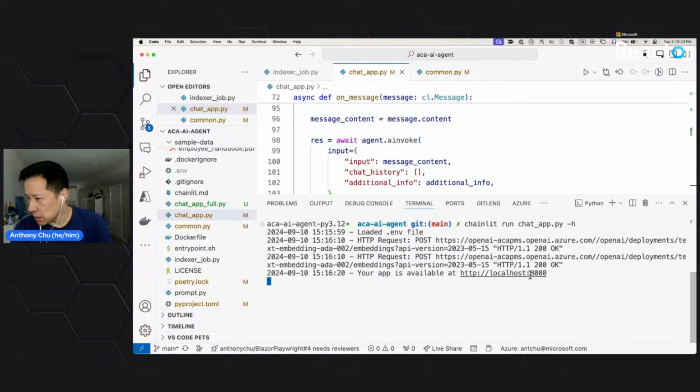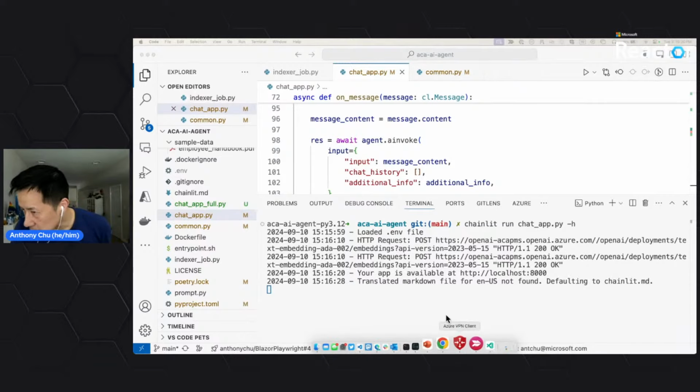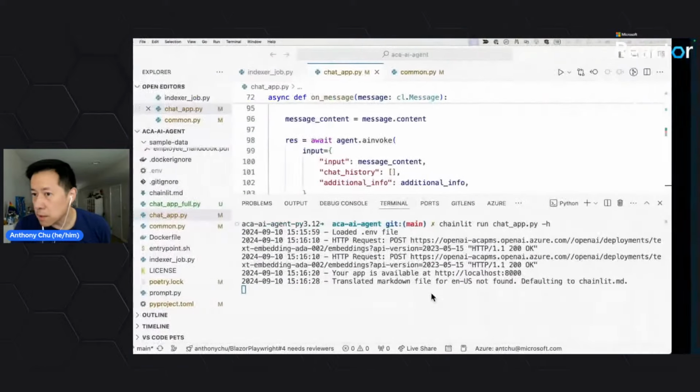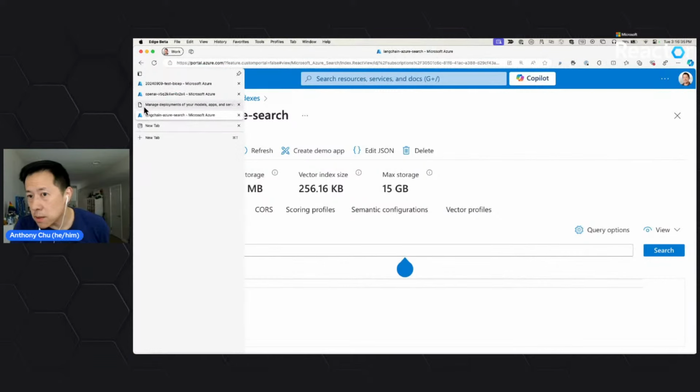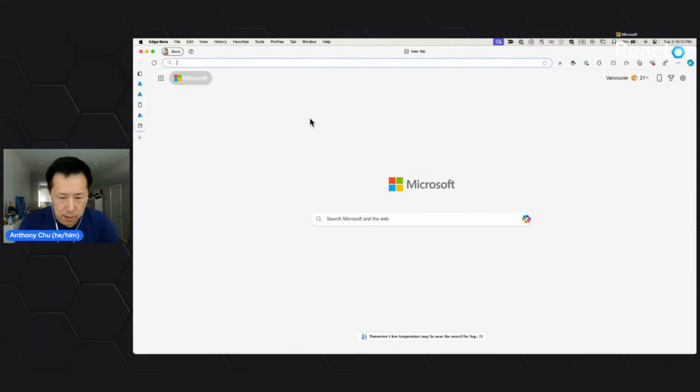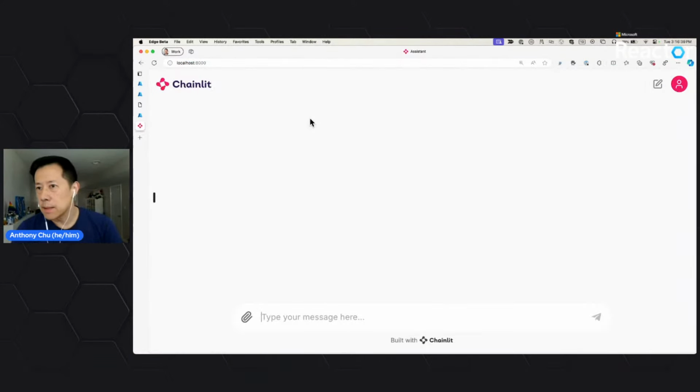Okay, so I'm going to go to localhost. Of course, it opened it in the wrong window. Let me find my browser, and I'll just navigate there myself. Okay, so this is my chat app, and I already loaded some data using my job, so I should be able to query it. So I can ask it, what company do I have info about?